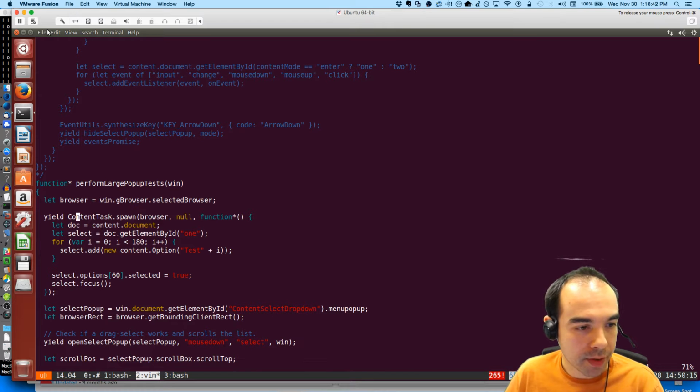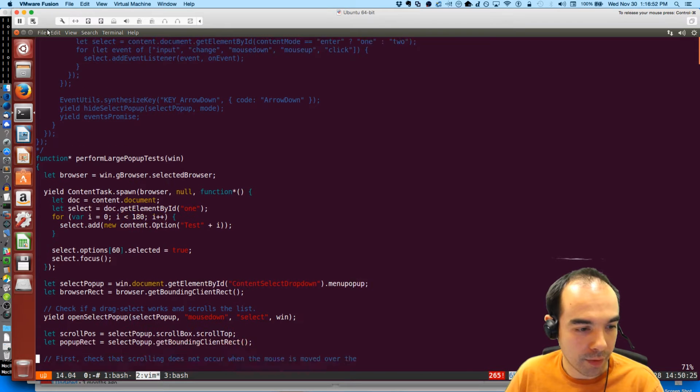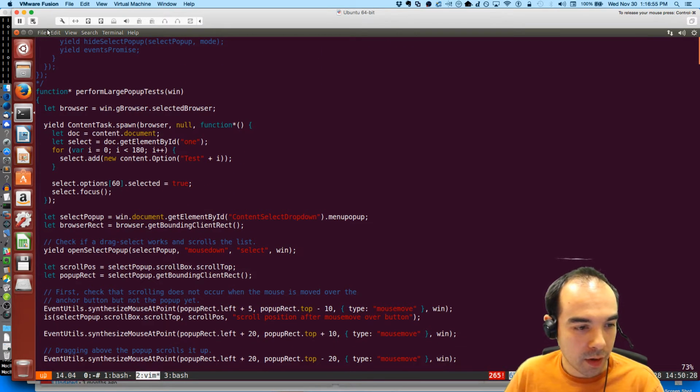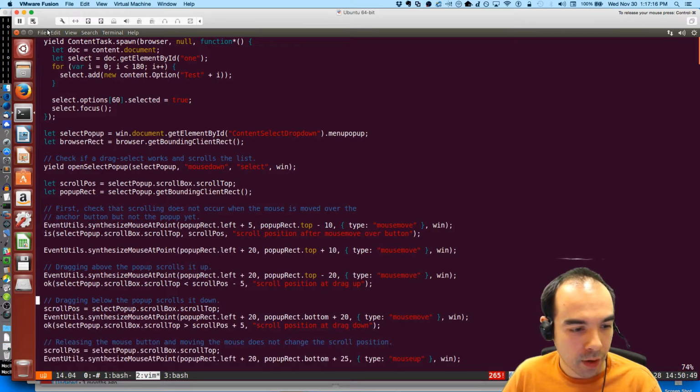So we get the selected browser. We add a bunch of select items, or option items, to the select. We select the 60th one, and then we focus. Check if a drag select works and scrolls the list. So, okay, a drag select. So we open the select pop-up here. Check that scrolling does not occur when the mouse is moved over the anchor button, but not the pop-up yet. Okay, I think I understand. We're doing all this synthesizing.